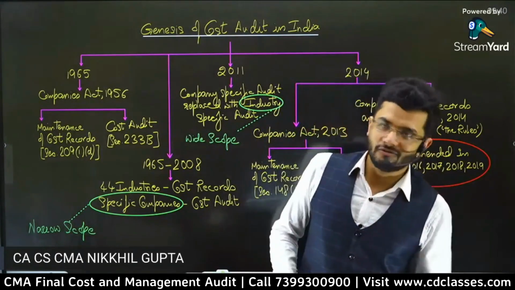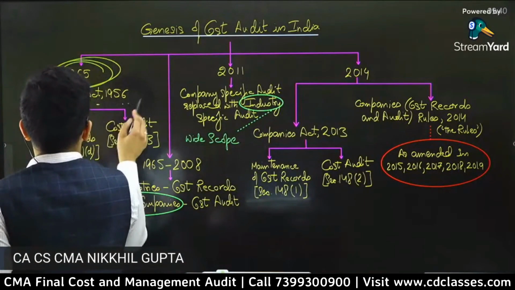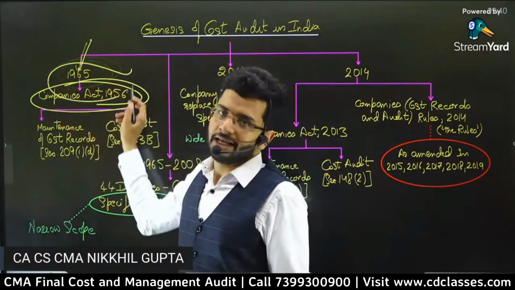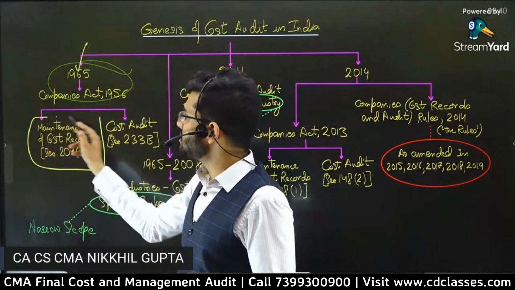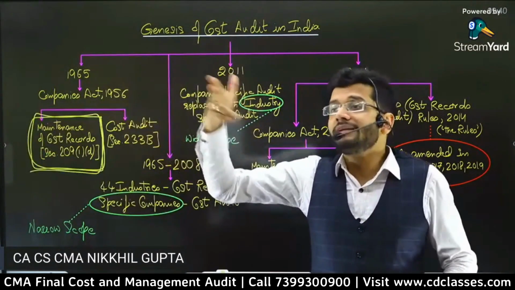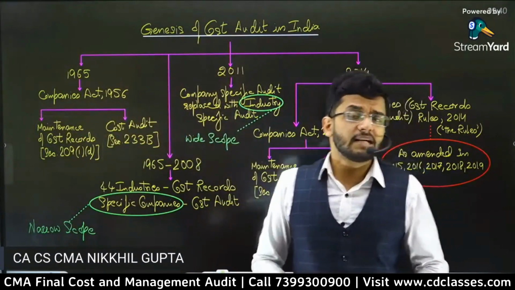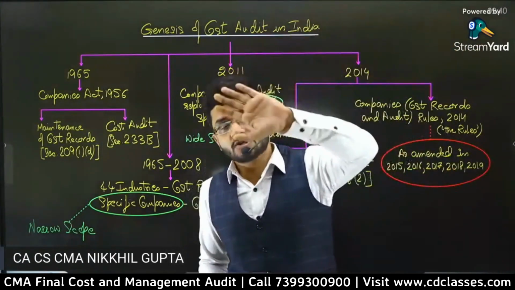Now let's see the history of cost audit. In 1965, the Companies Act 1956 proposed mandatory provisions for cost audit. That was the first time cost audit was introduced in India. There were two separate sections. Maintenance of cost records was made necessary. Financial records are a separate thing: balance sheet, profit and loss account, cash flow statement, and the annexures. That is financial statements. Costing statements means the cost sheet, and reconciliation between cost statements and financial statements.